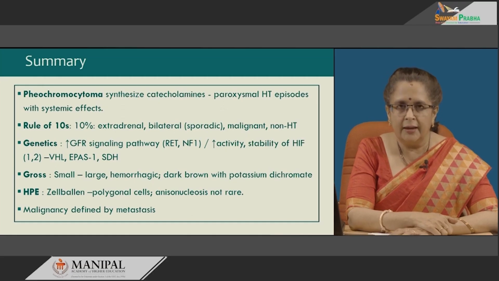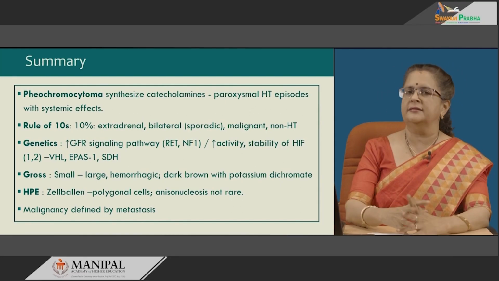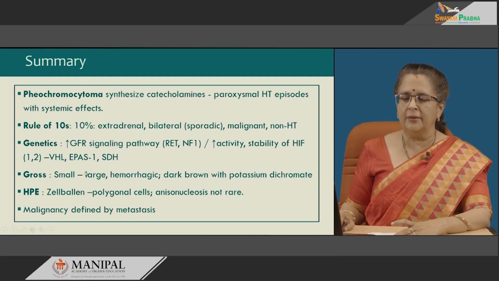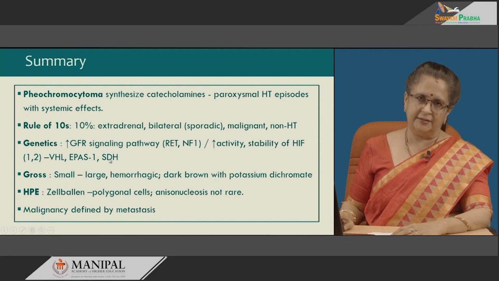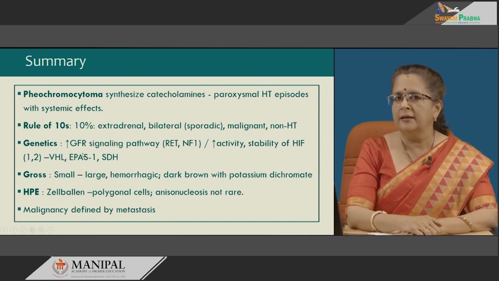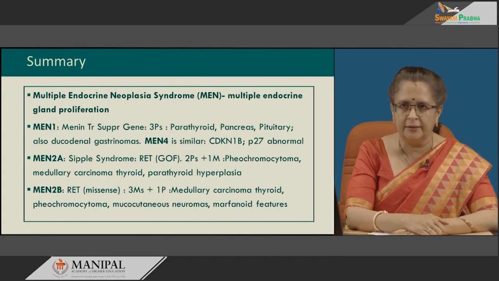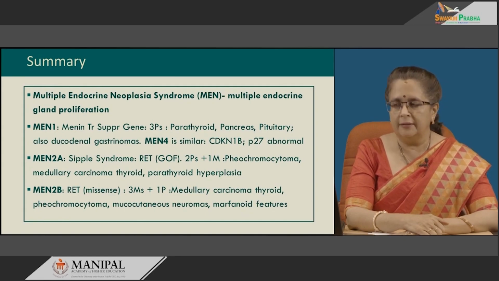Grossly, these are small to large, and can have hemorrhage, necrosis, etc. in the larger tumors, and stain dark brown, that is the chromaffin reaction when treated with potassium dichromate. Histopathologically, characteristic features are the neuroendocrine cells, moderate to large sized with stippled chromatin, nuclei which are oval, inconspicuous nucleoli, characteristically seen in a Zellballen pattern. Malignancy is defined by metastasis, though we do use the PASS criteria to check which of these are suspicious for malignancy.